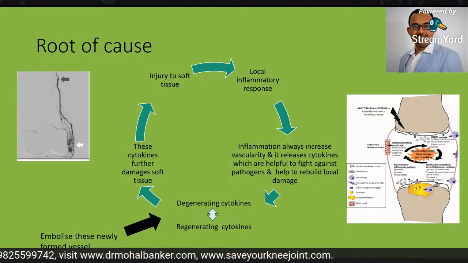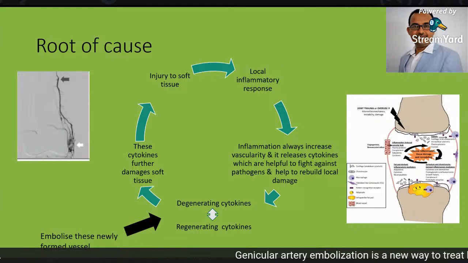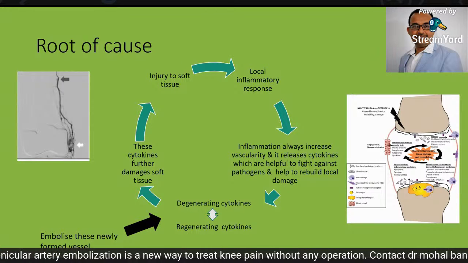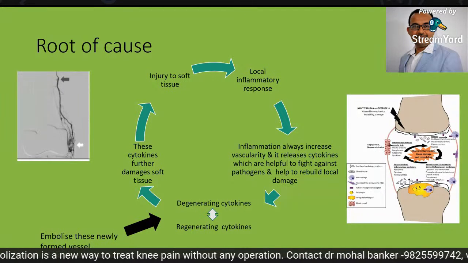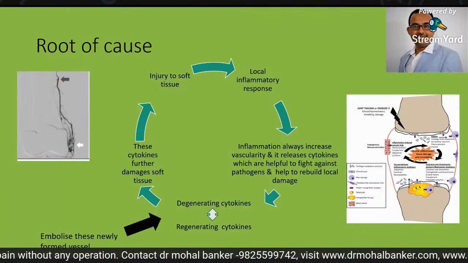So chronic inflammatory reaction and pain both correlate, and if the patient wants to get rid of pain, the first step is to stop this chronic inflammatory reaction in this region. This is very important, and genicular artery embolization treats this root cause.